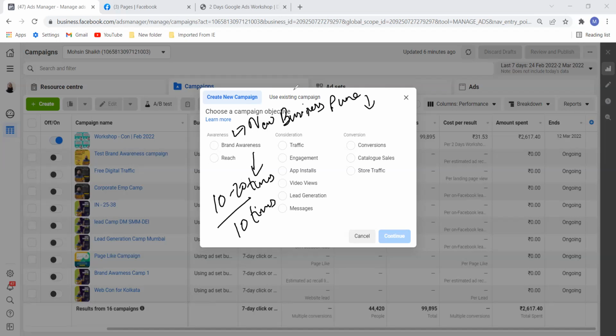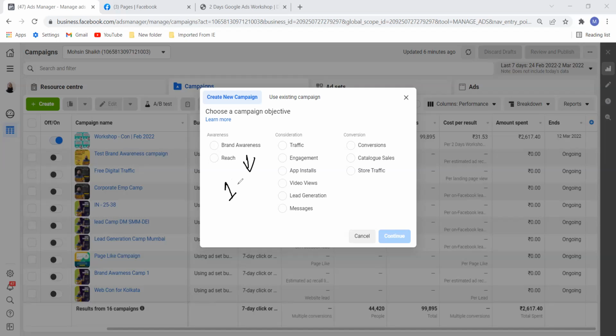And reach, for example. Let me clear this. Reach is, we want more and more people to see our ad, but reach will be for only one user. One person will see the ad. There will be no repetition. Why? Because we want more and more people to see our ad. We are reaching each and every person one time.